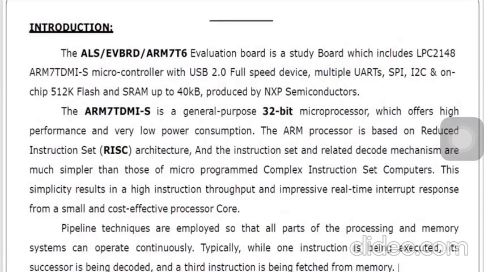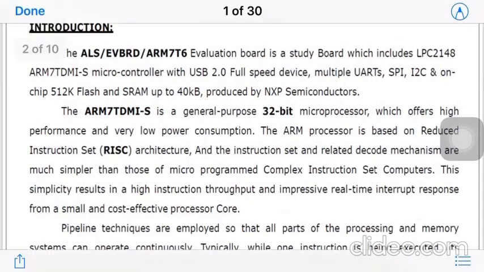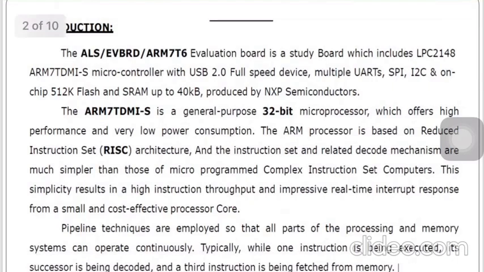So these onboard or external communication devices are needed because the microcontroller needs to communicate with external peripherals, or it may need to communicate with the external world, like the computer or some other external devices. So those are the protocols, and the board is supported with all these protocols.